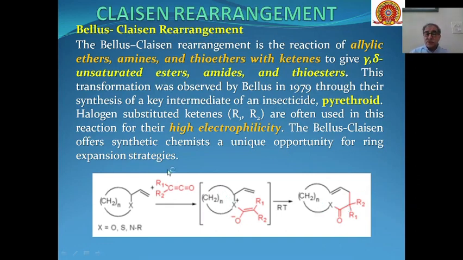In most of the cases, these R1 and R2 are electron withdrawing groups like halogen, because high electrophilicity is required in these substrates; only then will this type of rearrangement take place. That is why we usually have halogen atoms as R1 or R2.